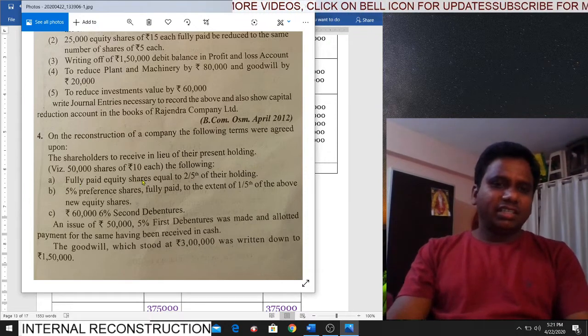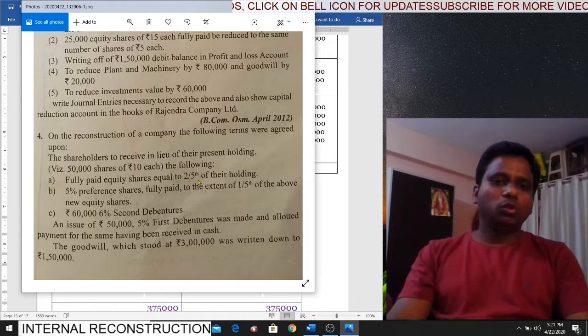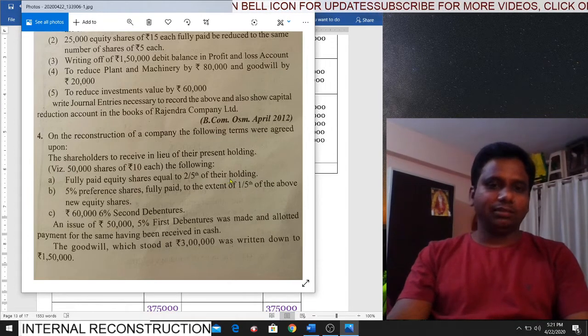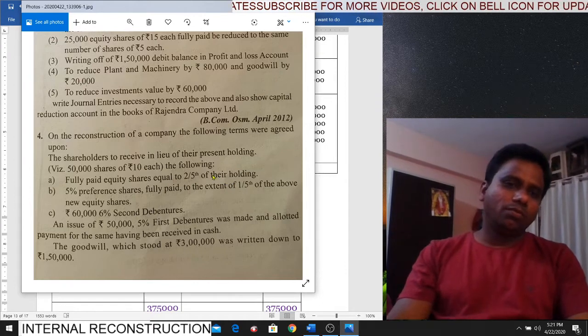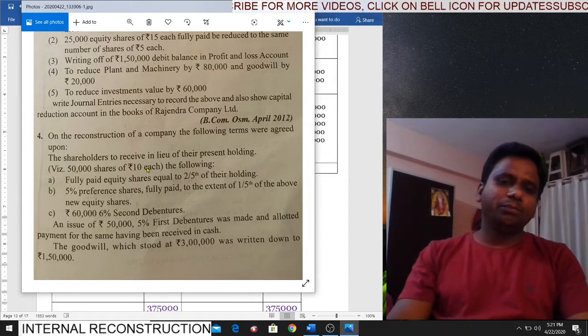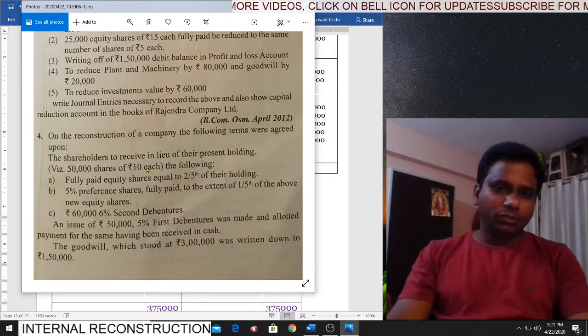Fully paid equity shares equal to 2/5 of their holding. That means 2 lakhs. 2 lakhs worth of shares they will get. Is it clear, students? Next.